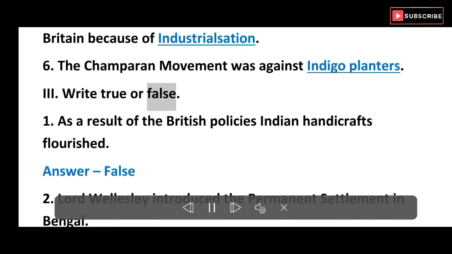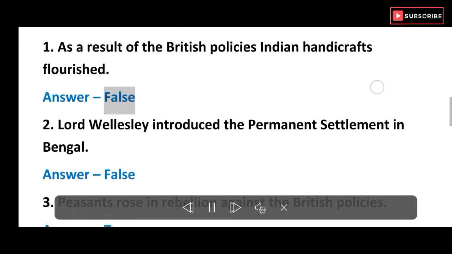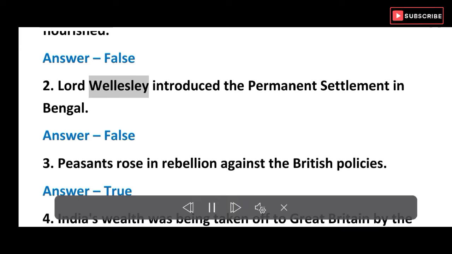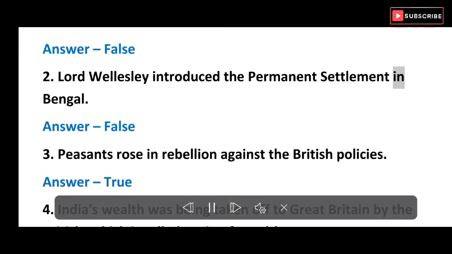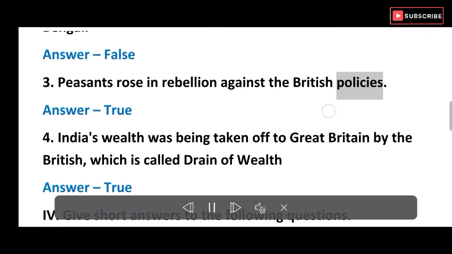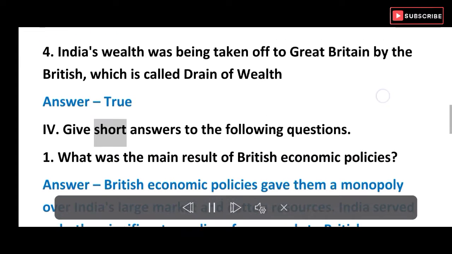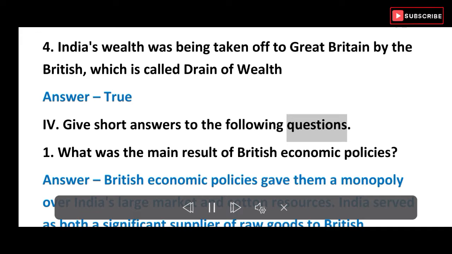3. Write true or false. 1. As a result of the British policies, Indian handicrafts flourished. Answer, false. 2. Lord Wellesley introduced the permanent settlement in Bengal. Answer, false. 3. Peasants rose in rebellion against the British policies. Answer, true. 4. India's wealth was being taken off to Great Britain by the British, which is called drain of wealth. Answer, true.